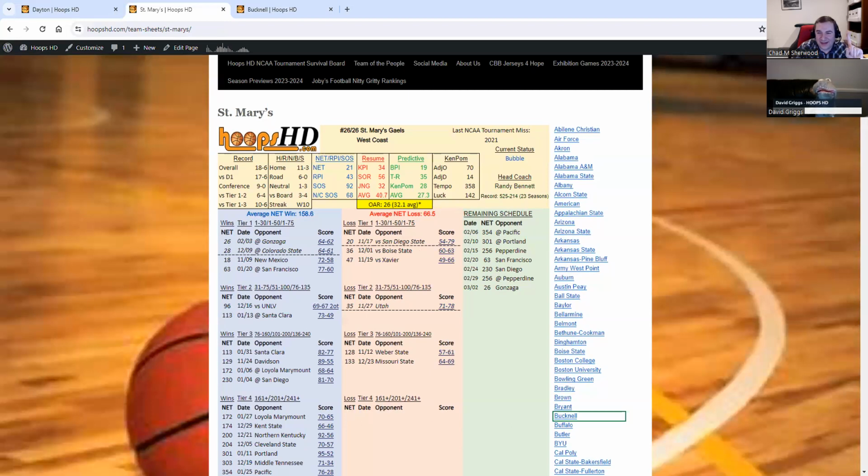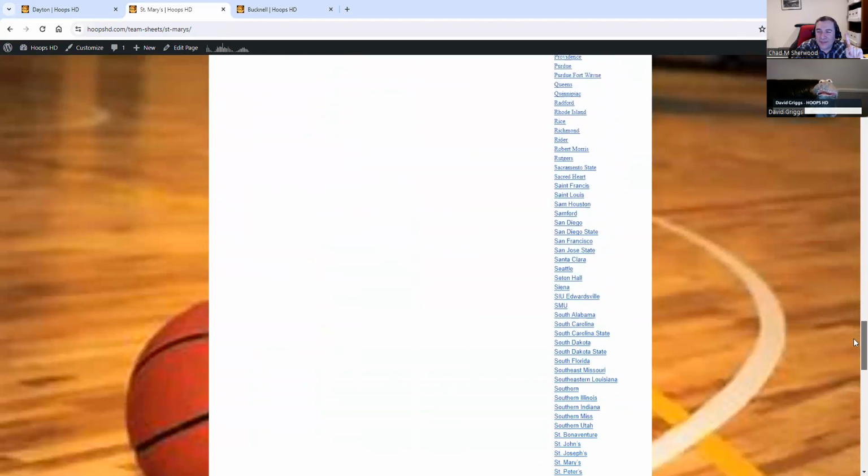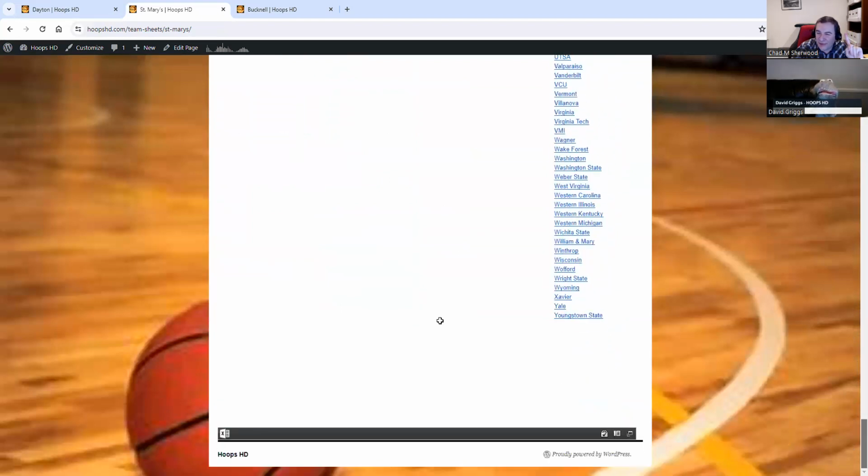Here's a little trick. You're going to scroll all the way down, past all these teams' names, to the very bottom of the page where you see the word Hoops HD. You see this little line here with the little Microsoft Excel sign. Go all the way over to the right.